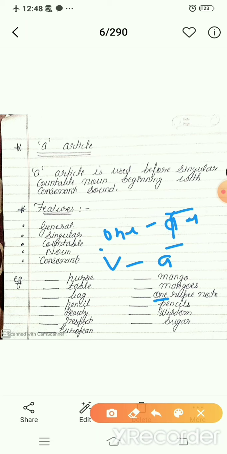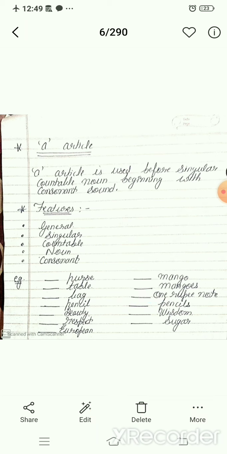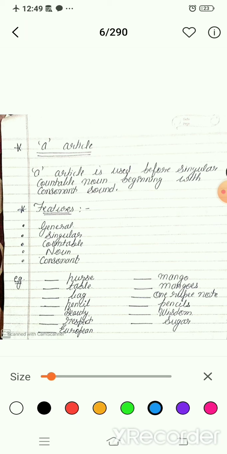Here the sound of the O is w, so that's why we will fill here the article a, not an. Because the sound of O is not a vowel sound. Okay, it is clear.